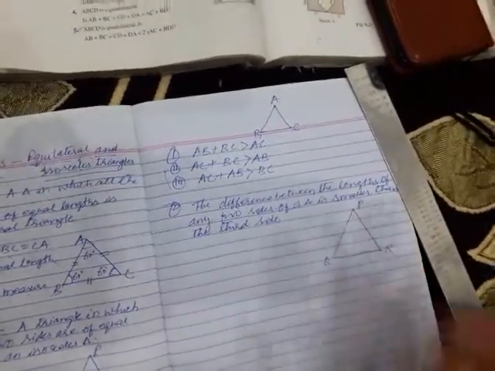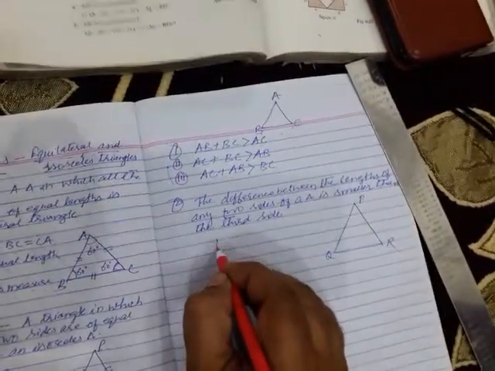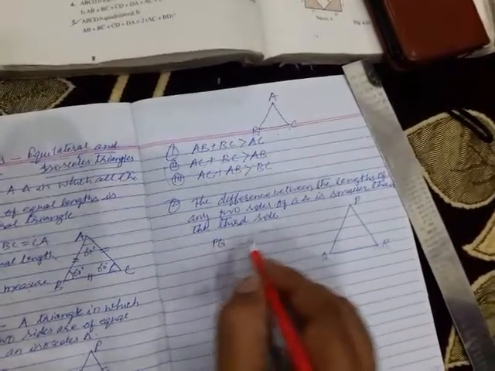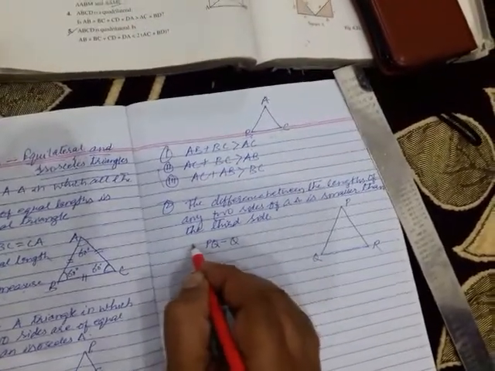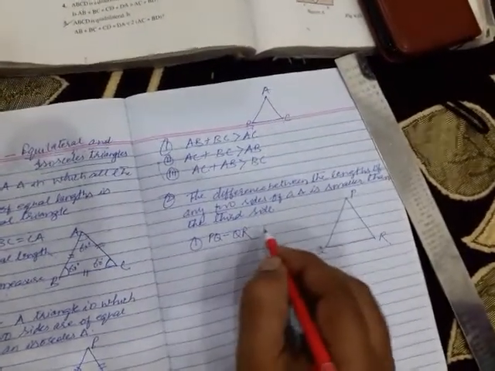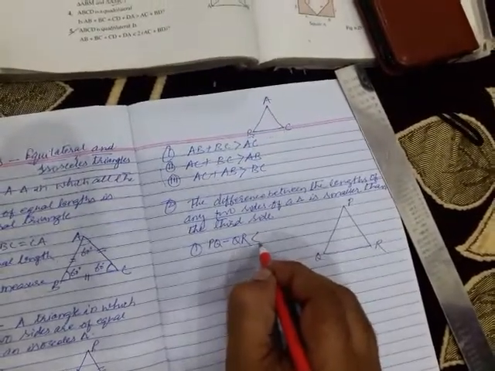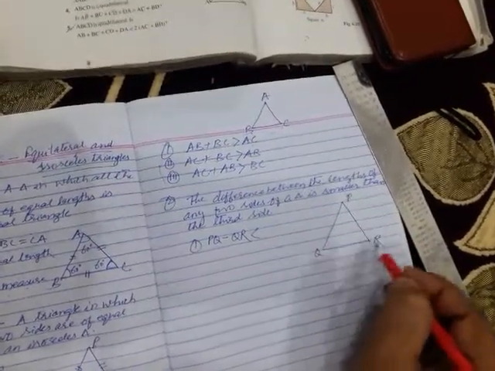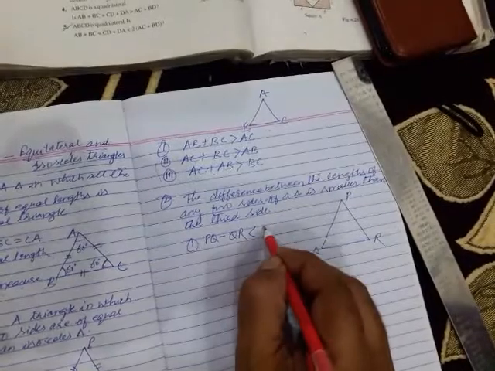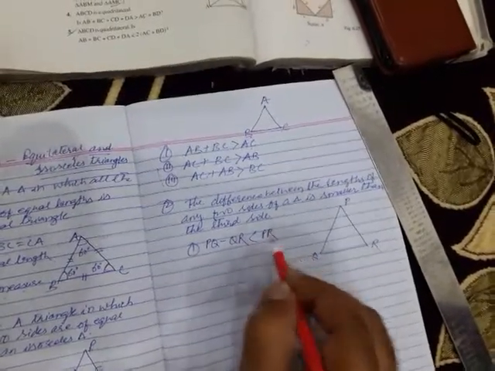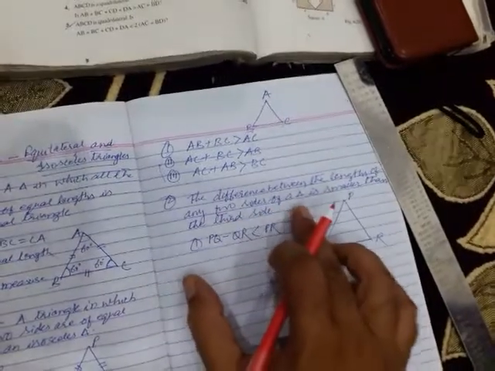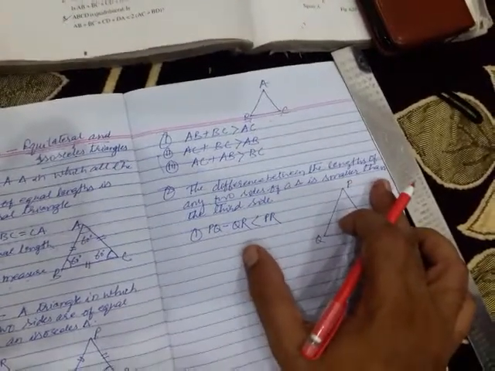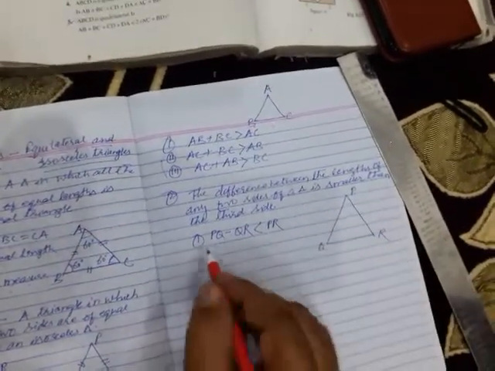This property says that PQ minus QR is less than PR. Clear? The difference between the lengths of any two sides of a triangle is smaller than the third side.